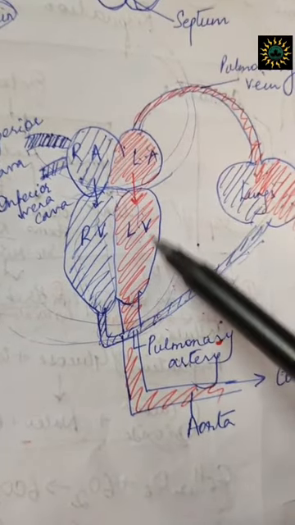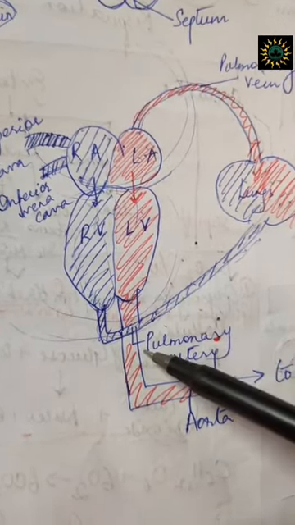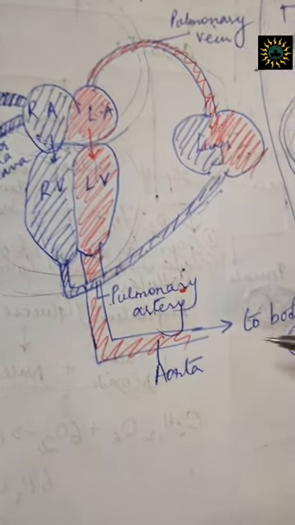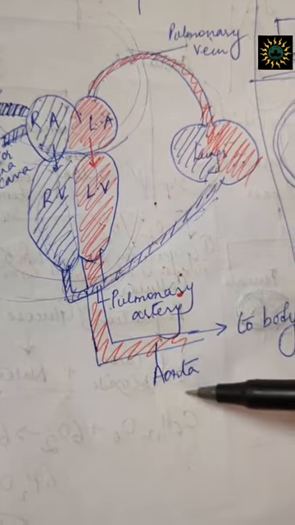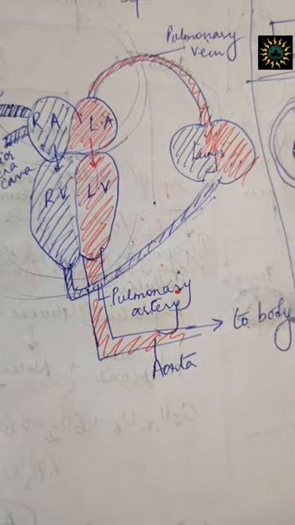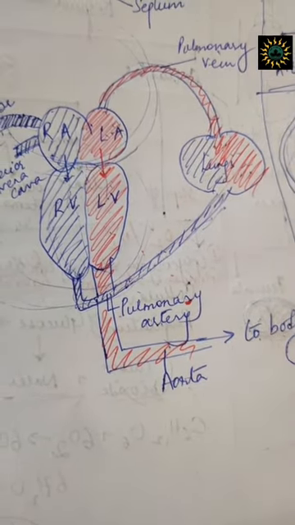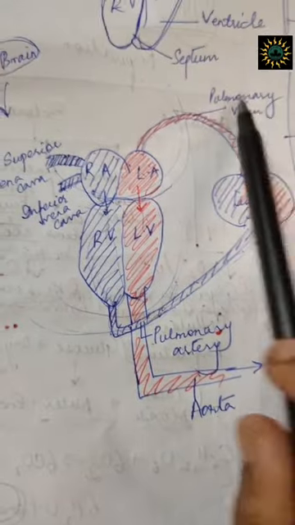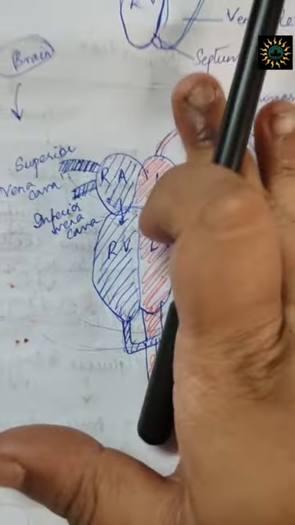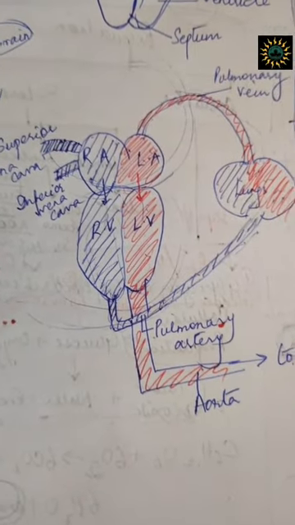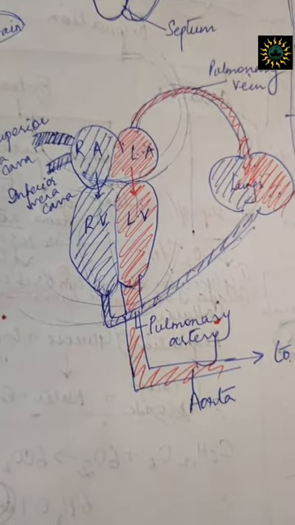And it is going to the left ventricle, and finally from the left ventricle, through the thickest artery of my body, known as the aorta, it is going to the different parts of the body. Now this is what actually happens, the circulation that takes place in my body.